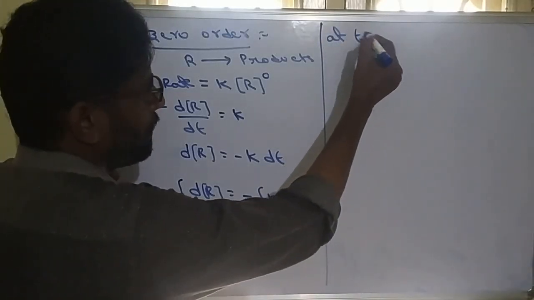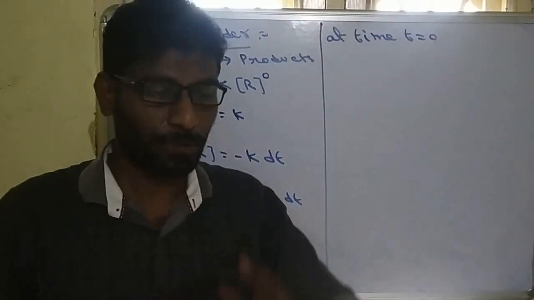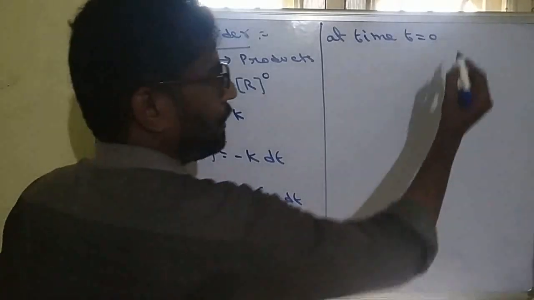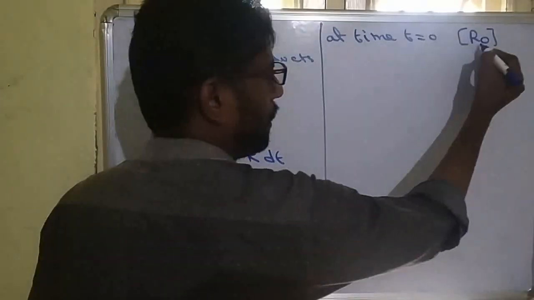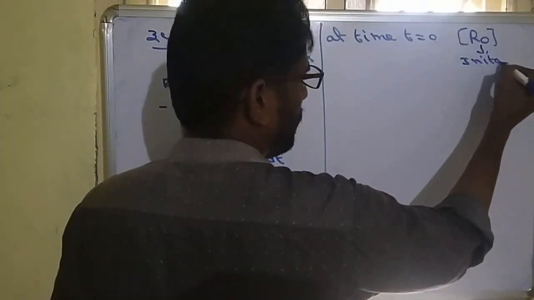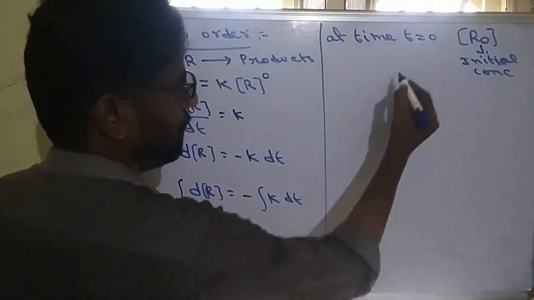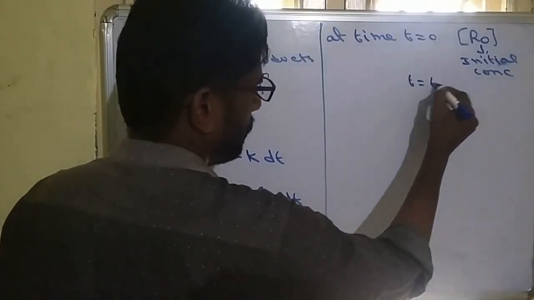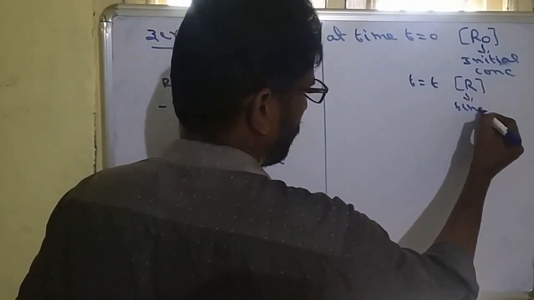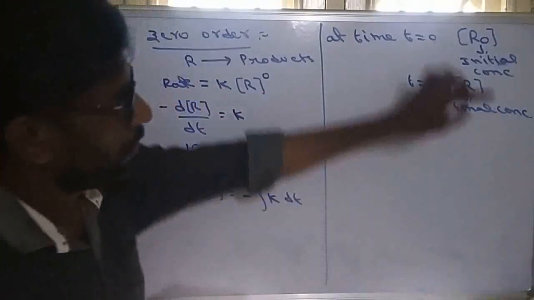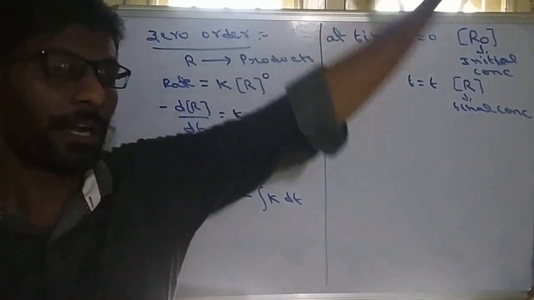at time t is equal to 0. So time is 0, which means the reaction has not started. So the concentration we are taking as R0. R0 means initial concentration. Remember it? Similarly, at time t is equal to T, the final concentration we are taking as R. So R means final concentration. Just remember these two formulas. R0 we are taking as initial, R we are taking as final.